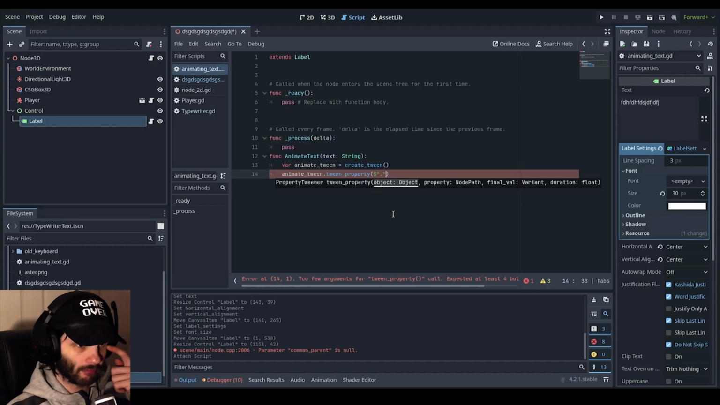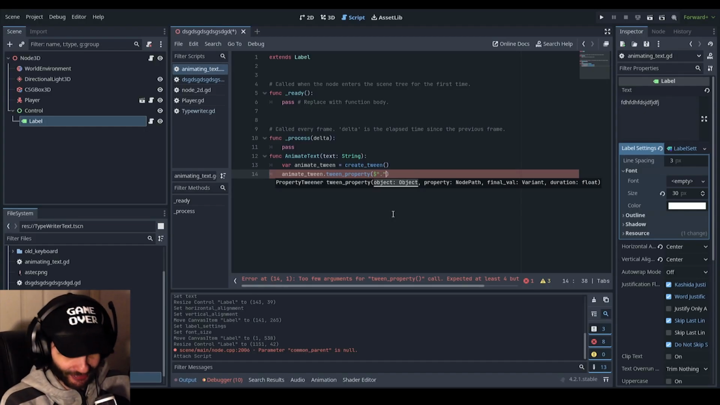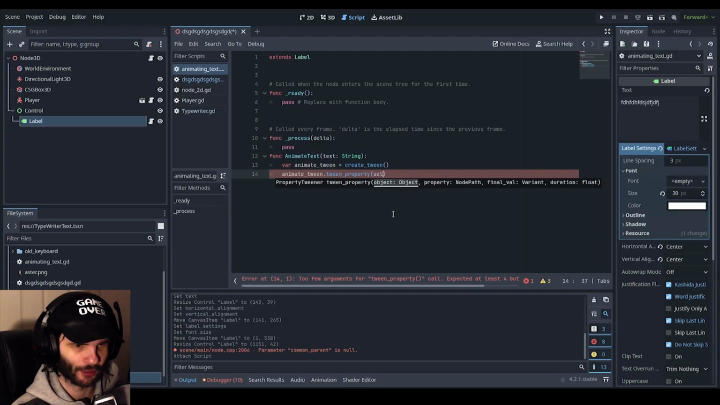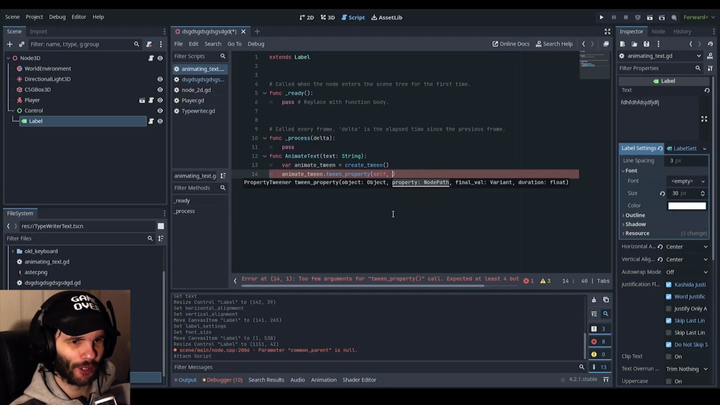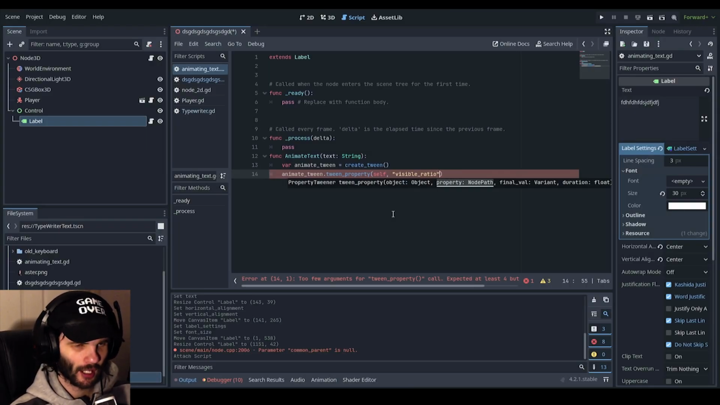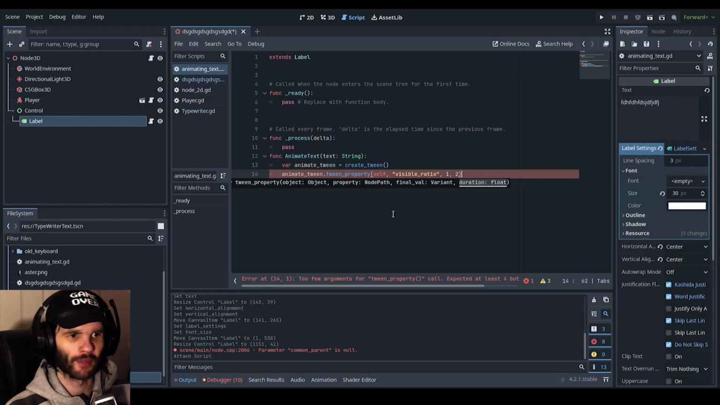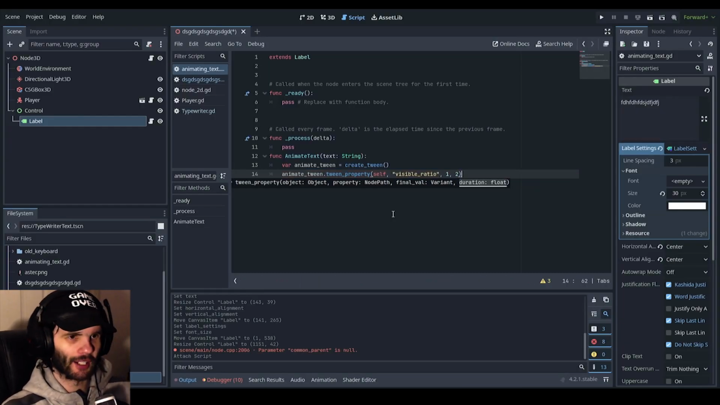Oh yeah, because it's itself. So actually, you can just put in self, right? Yeah. Never mind. Okay, so now what you want to do is the property name, which is visible ratio. Then you put in 1, and then you put in, I don't know, 2 or something.